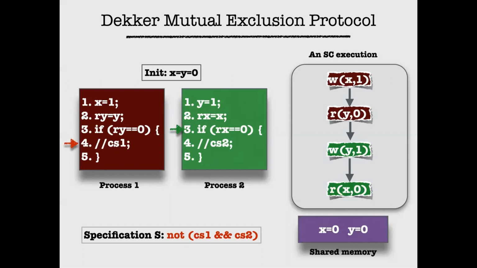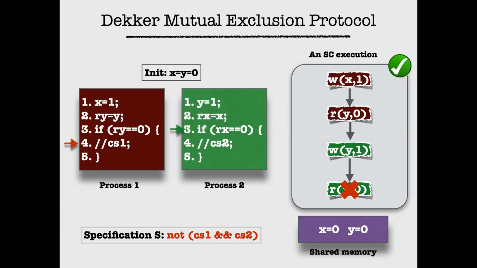If you look at the run to the right, let's say the red process writes 1 to x, and then it reads 0 into its local variable ry. Then the first process can write 1 to y, and therefore it is not possible for it to read 0. So it is true that the specification written below, that both processes do not enter the critical section together, holds under sequential consistency. So this is correct under sequential consistency.